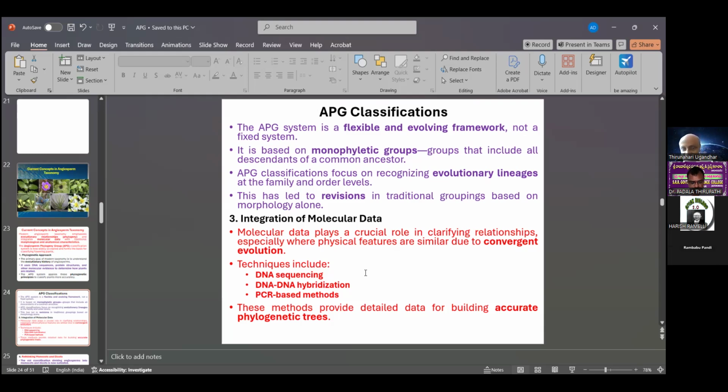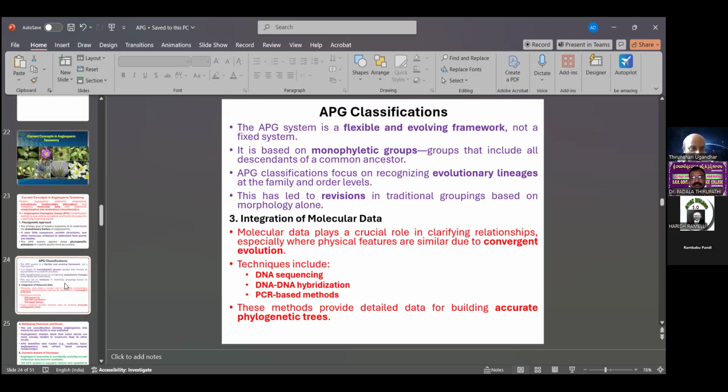What is integration? The molecular data plays a crucial role in clarifying relationships, especially where physical features are similar due to convergent evolution. DNA sequencing, DNA hybridization, and PCR-based methods are the three major parts. These methods provide detailed data for building the accuracy of the APG.